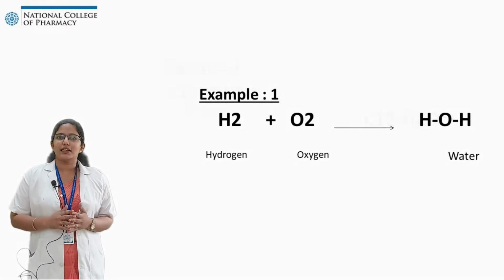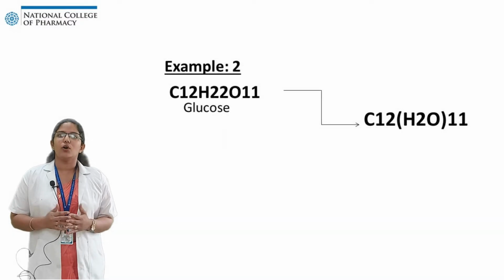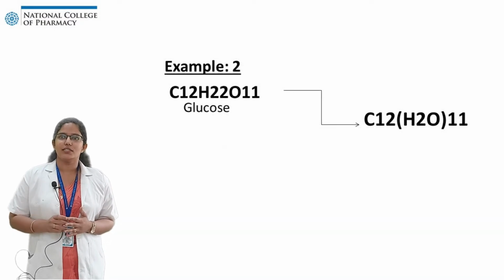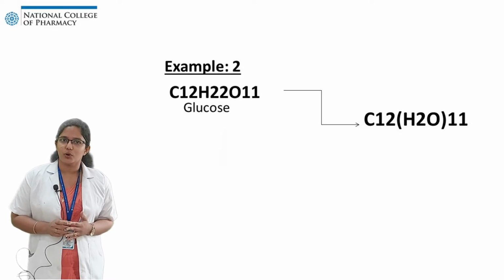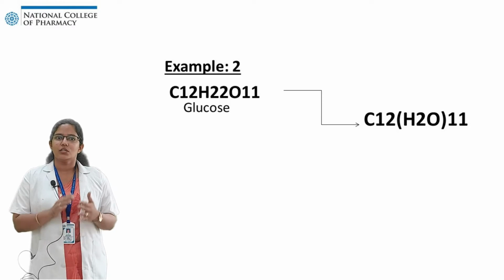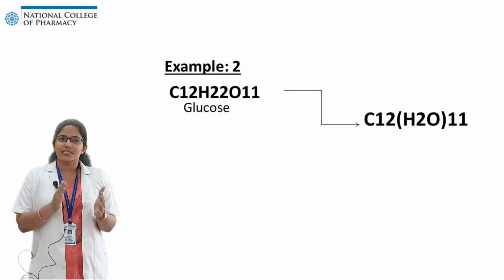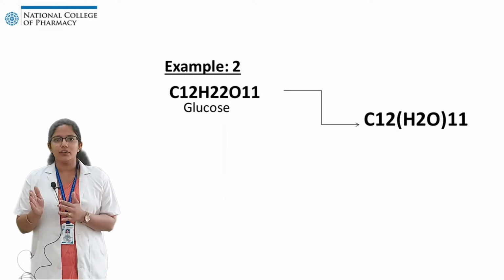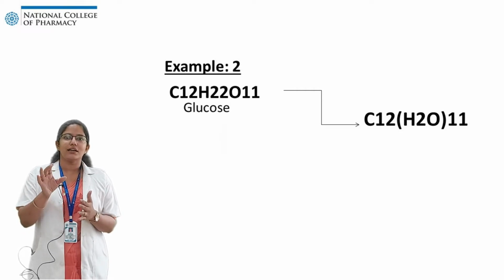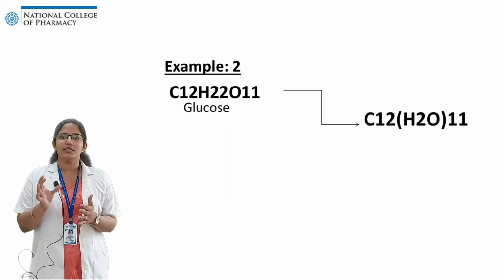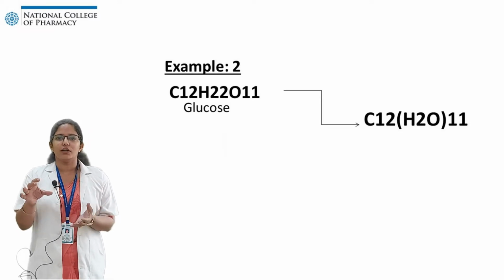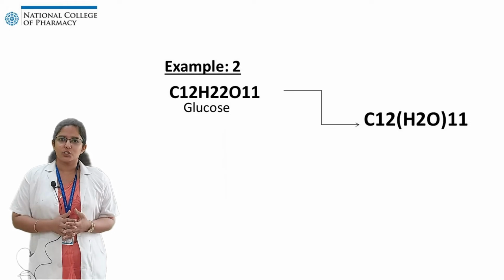Consider the second example, glucose. In all our homes sugar is available, and the molecular formula of glucose is C12H22O11. Let's rearrange the molecular formula of this glucose. It can be rearranged as C12 and H2O 11 times. Hence the molecular formula doesn't change. But just think, carbon 12 times means charcoal. If we pour this carbon in water, do we get sugar?